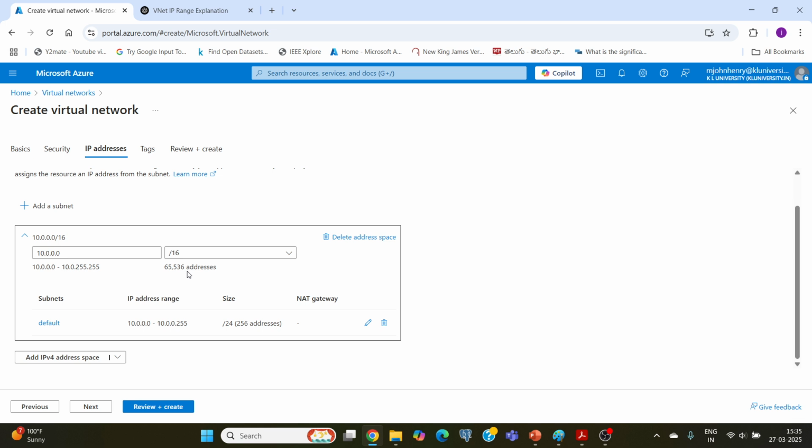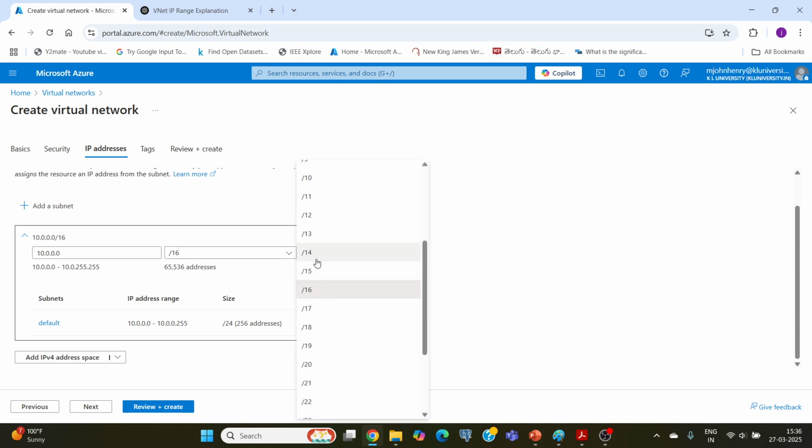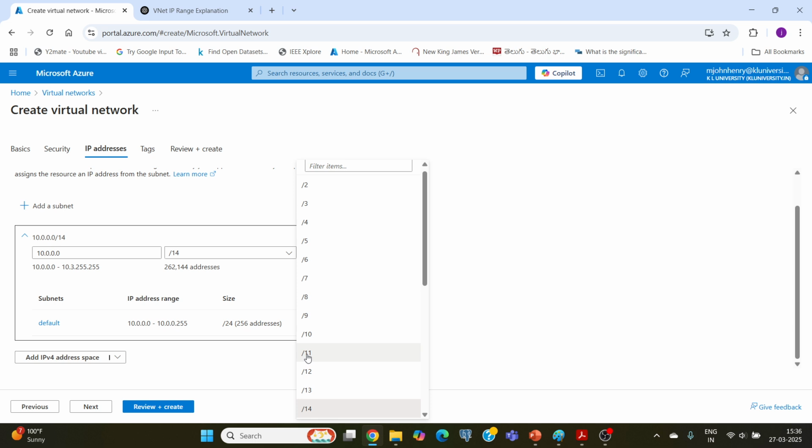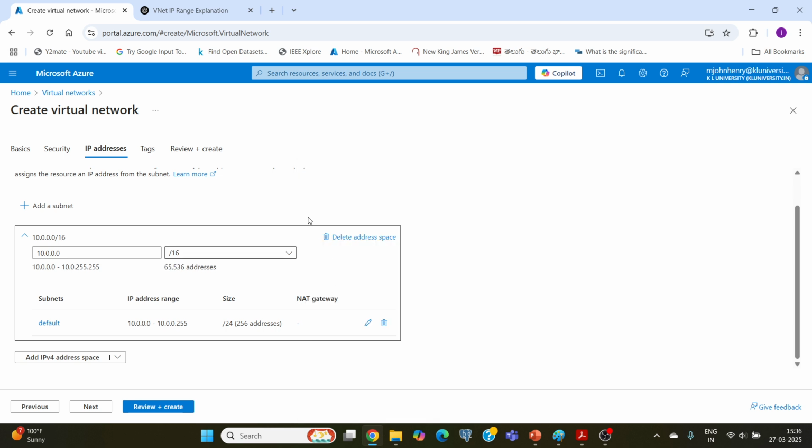If you don't want this many systems for your organization, or if you want more than 65,000, you can select that here. According to your selection, the number of addresses will change. If I select 17, it comes down to almost half of the addresses. As the number decreases, the addresses increase, up to 2,62,000. By default 16 is selected, and for the demo purpose I'm keeping this as it is.